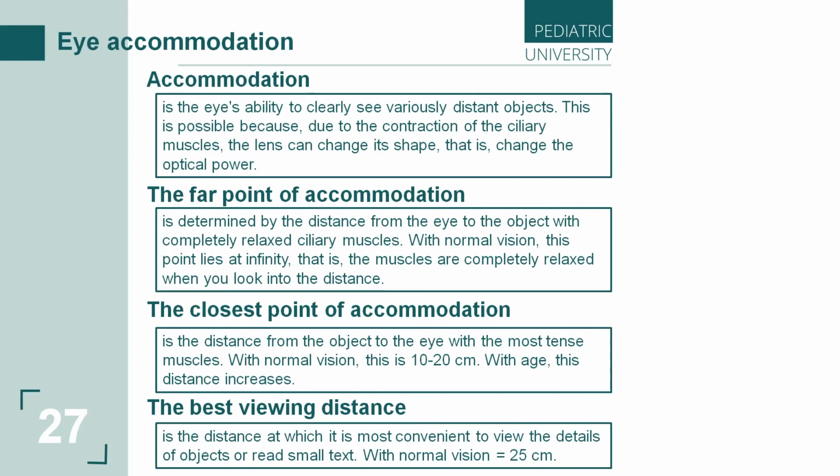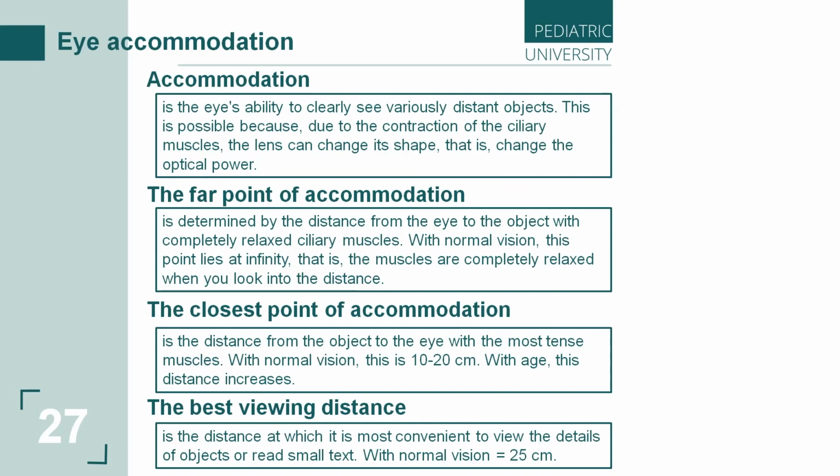For example, it's not comfortable for our eye to see the smallest parts of a near object or read books close to our eye, because the muscles of the ciliary body contract and it's not useful for our eye.